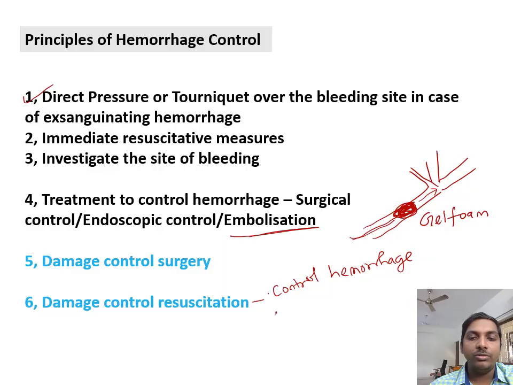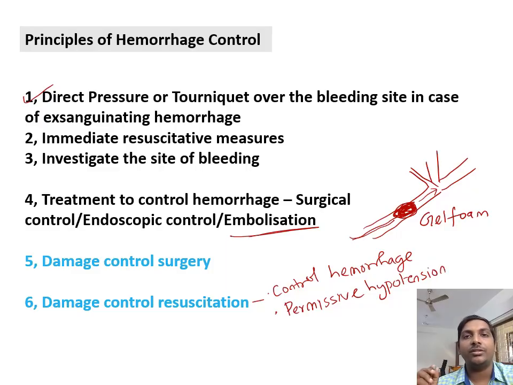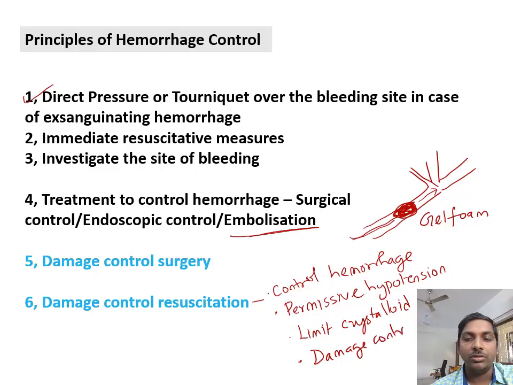Then you allow permissive hypotension. Permissive hypotension means you will not allow the blood pressure to rise by massive transfusion. You limit the crystalloid and colloid transfusion. Instead you replace with the best IV fluid replacement of choice. Best fluid of choice for any hemorrhage is blood. You should not give crystalloid or colloid. Limit crystalloid infusion, then damage control surgery. That is called damage control resuscitation.